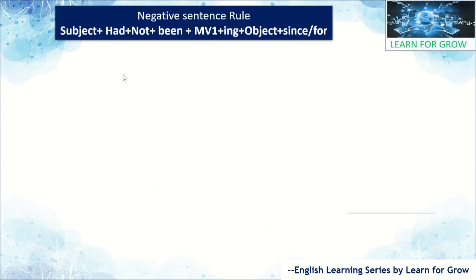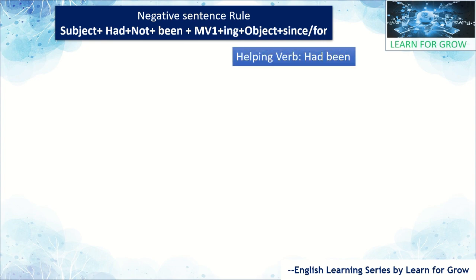Here we have given the rule. See, subject plus had plus not plus been plus main verb form 1 plus ing plus object plus since or for. Whatever we have given here is the same as the affirmative sentence rule. We only additionally added the negation word "not", which means this is a negative sentence. As we know, the nature of a negative sentence is negation, right? That's why we have mentioned "not" in between "had been". That is the slight difference compared to the affirmative sentence. Rest of the things are the same.